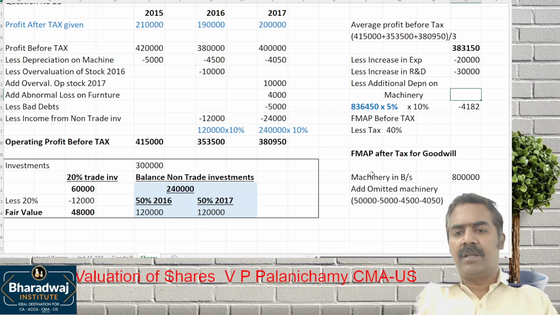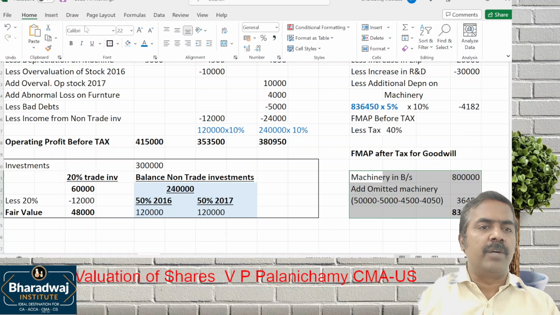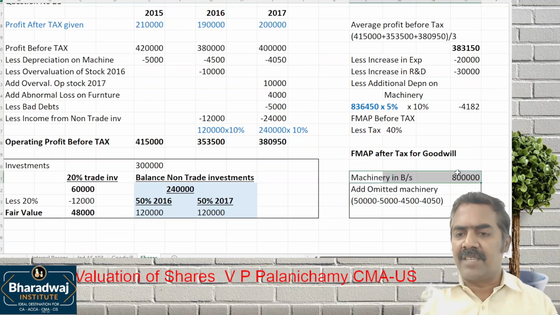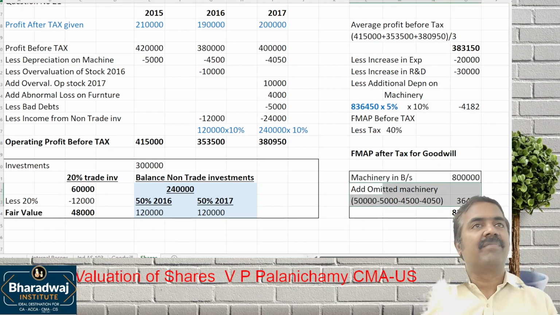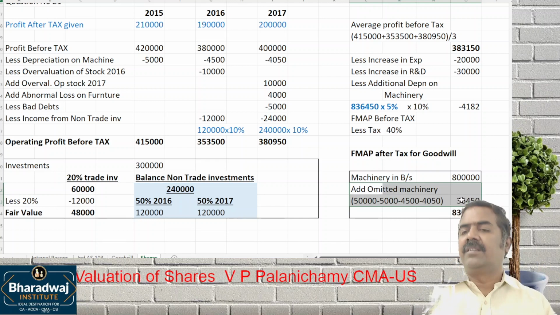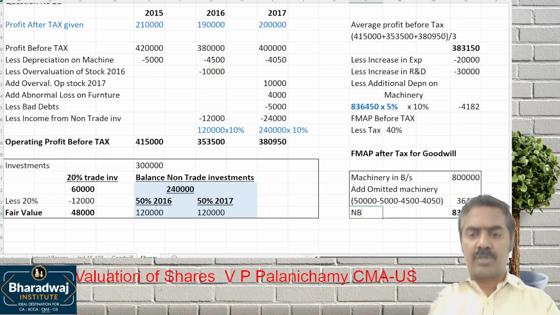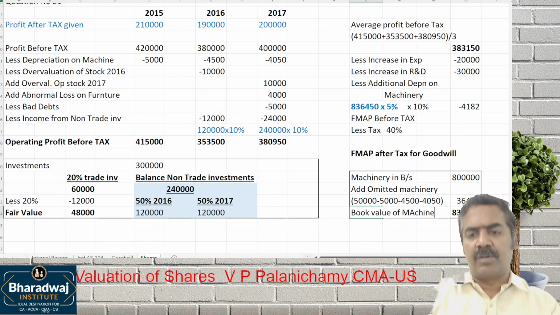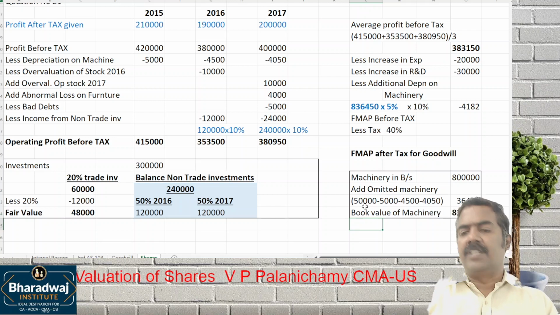Once again, I repeat. What is the book value of the machine, including the omitted machine? 8 lakhs is given in the balance sheet. The omitted machine would have a value, and what is the value today? 50,000 minus 5,000 minus 4,500 minus 4,050. What is the value today? 36,450. So what is the book value of the machine? 8,36,450.